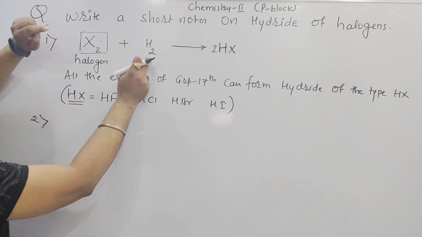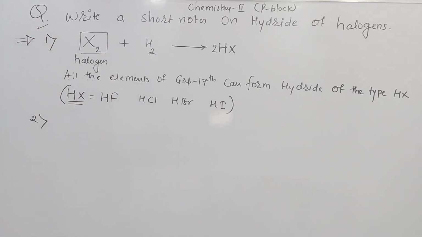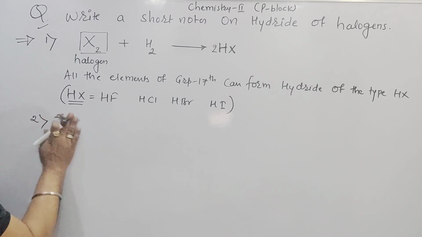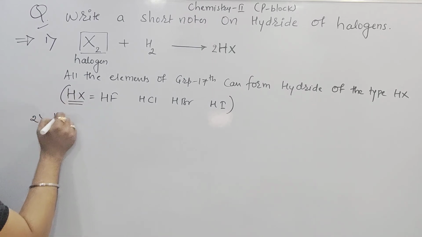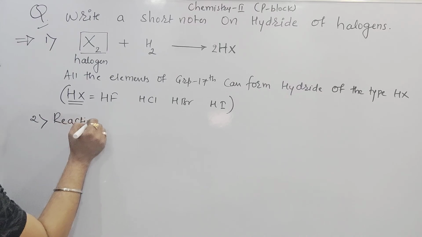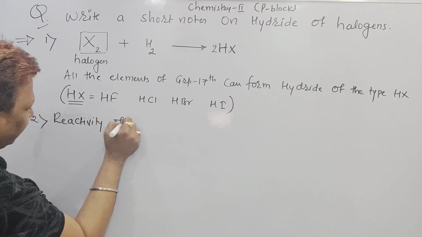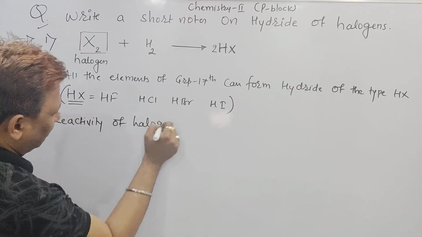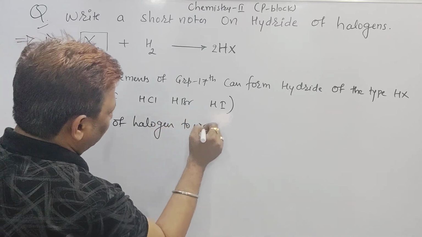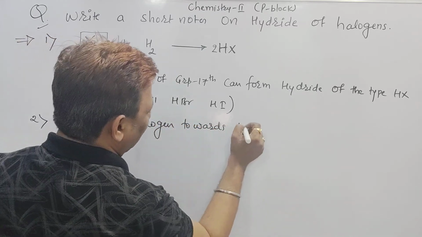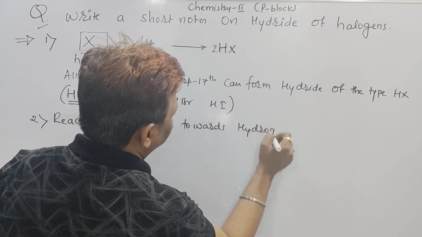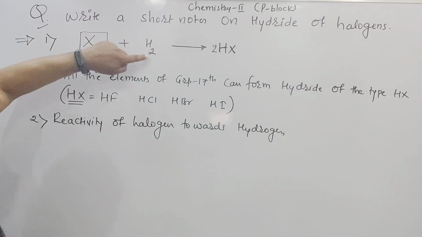Fluorine is more reactive towards hydrogen than iodine. So the second point we can say: reactivity of halogen towards hydrogen.